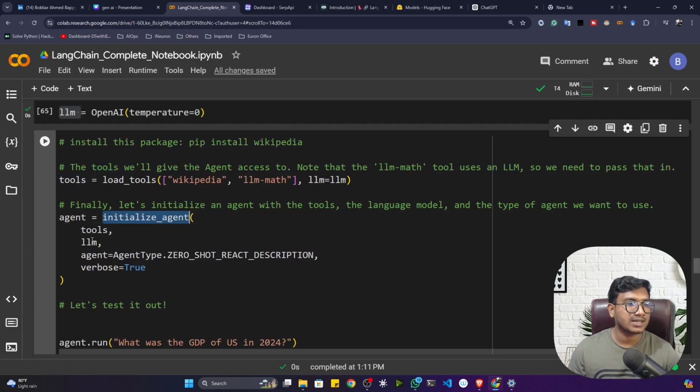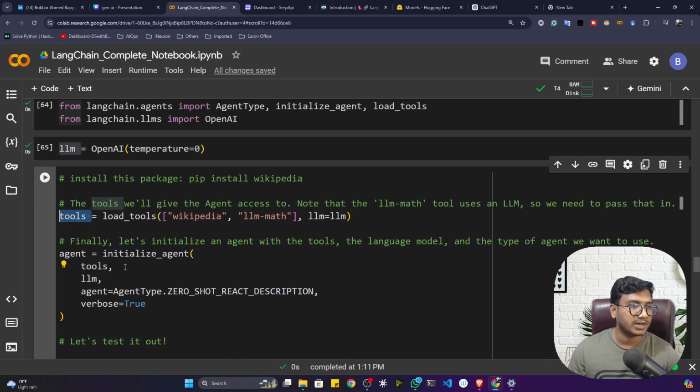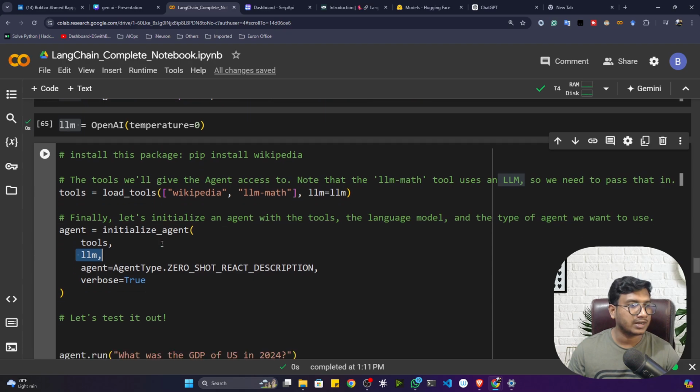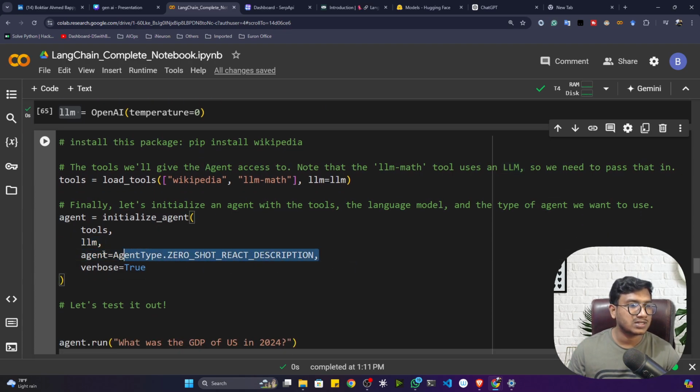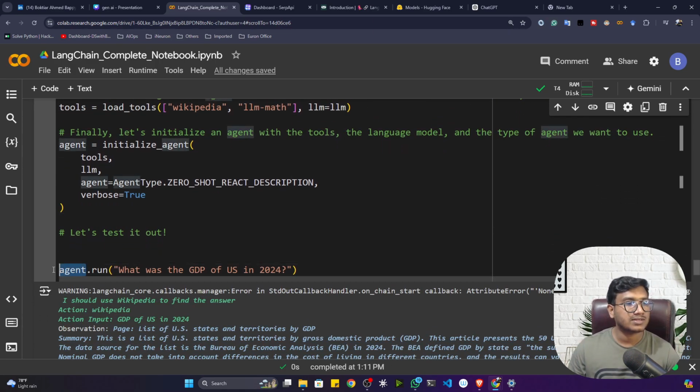Now here I have to initialize the agent. First of all, give the tools you have created, then give the LLM you have created, as well as the agent type. This is the agent type you can give, and verbose equal to True means it will also show you the output, like what it is executing in the backend. Now just simply call agent.run. What was the GDP of US in 2024? Let's say this is my question.